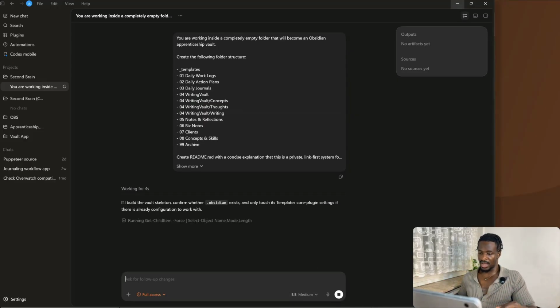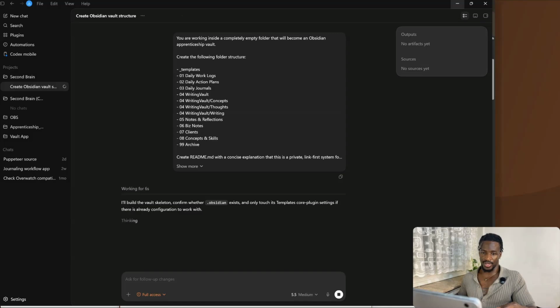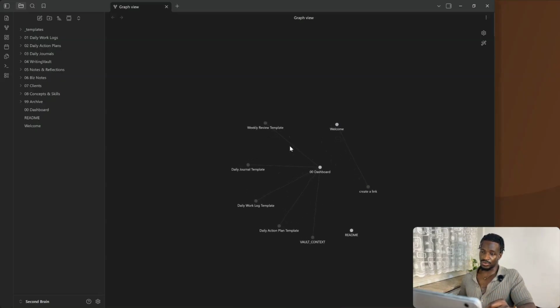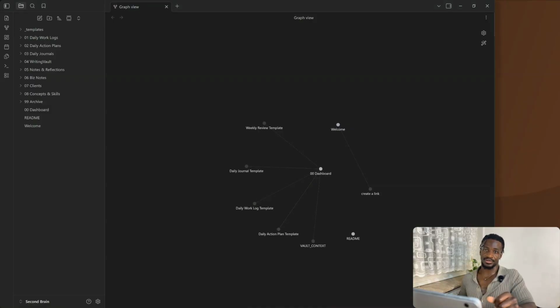So we can keep an eye on that over in Obsidian. You can see that the nodes are actually starting to automatically appear as Codex is building that out. You can see it's built out some of the templates for the weekly review, the daily journal template, the daily work logs template, and the daily action plan template as well. Great, and that's completely done.